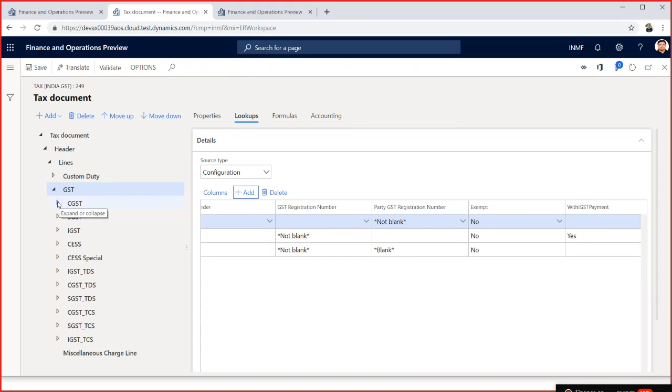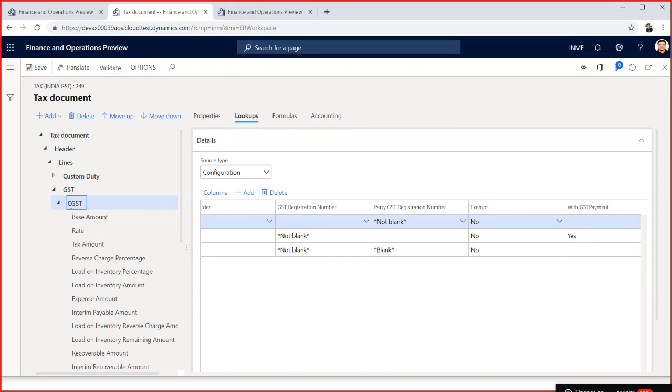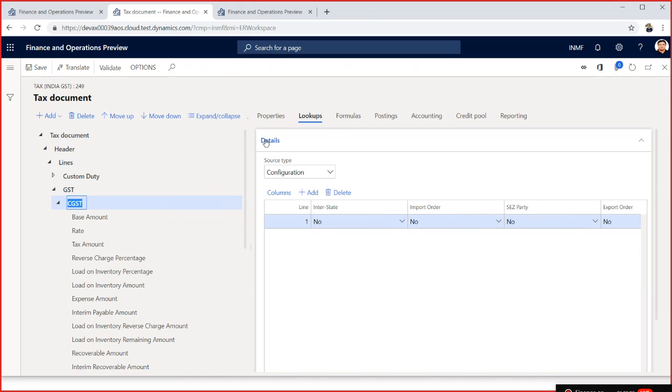Again, for the respective component, you can define the lookup. I'm saying that my party is an export order. I will say that CGST will never calculate on an export order, and SEZ will also not calculate, because SEZ transactions are considered as an import or export. So again, there will be no tax.